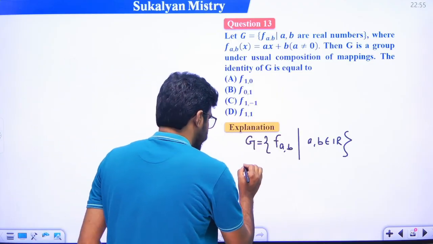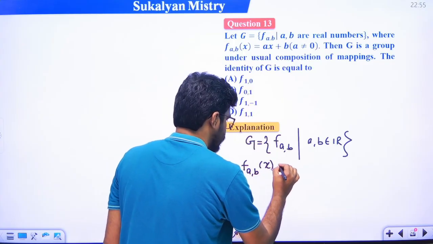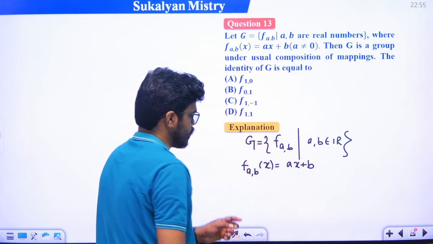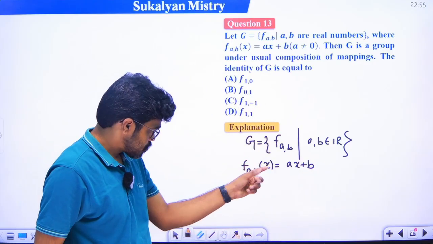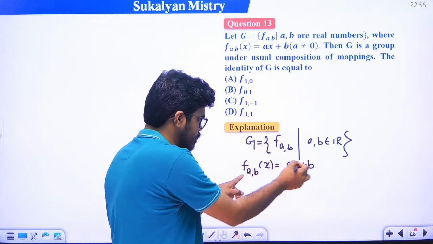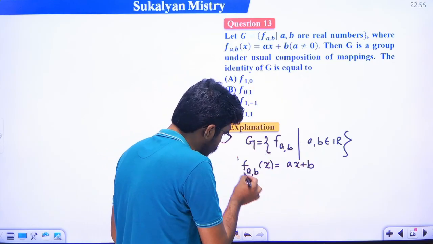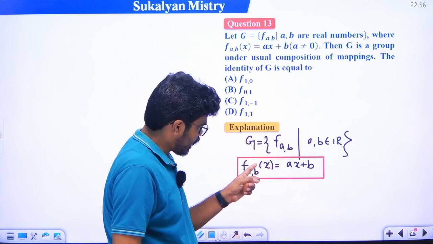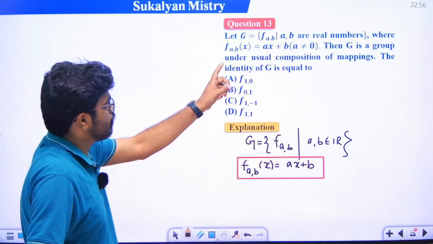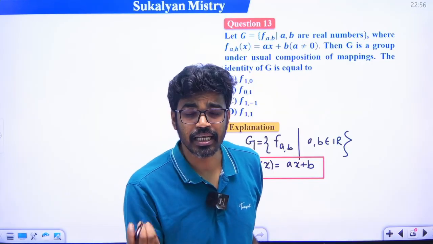It is defined that f a comma b of x is ax plus b. Just see how the function is defined. Then G is a group under the usual composition of mapping, that is with respect to multiplication.